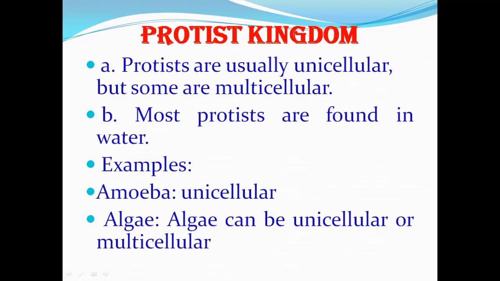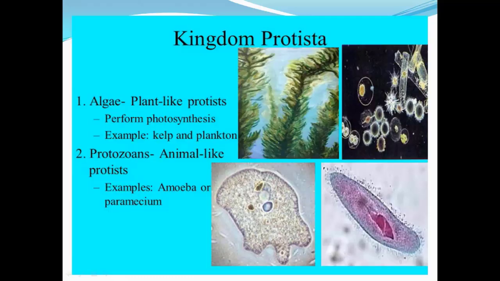Another thing which we are going to talk about here is the kingdom protist. Protists are usually unicellular, but some are multicellular organisms. Most protists are found in water. For example, amoeba, which is unicellular, whereas algae can be unicellular or multicellular organisms. So you can see here the kingdom protist, where the plant-like protists perform the function of photosynthesis, and the examples are kelp and plankton.